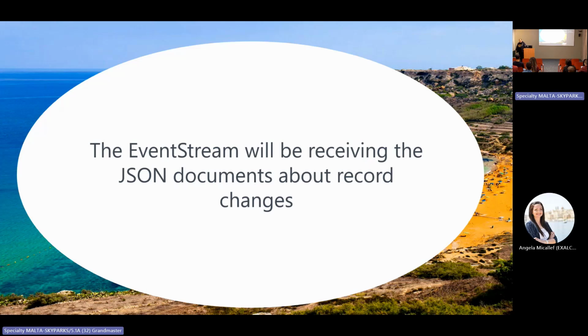I hope in the future they make this configurable, because you just went to the point. For some databases, receiving the snapshot in this way is not possible. You need to make the initial image in a different way, in a more performant way. So for some scenarios, this would not be possible. So I hope in the final version, this will be configurable. You choose if you receive the snapshot or not.